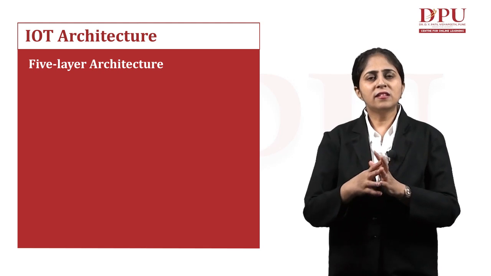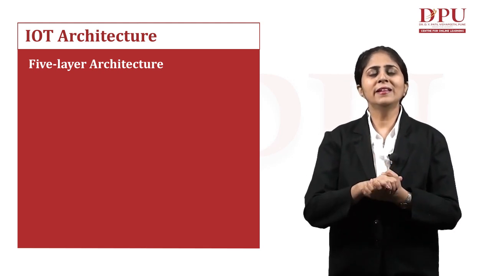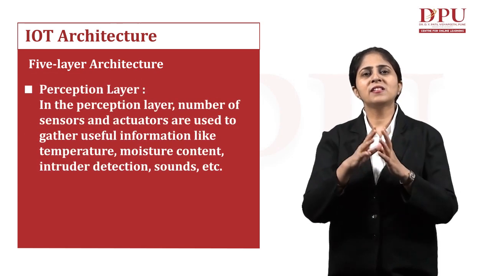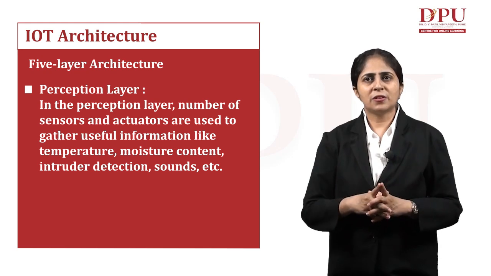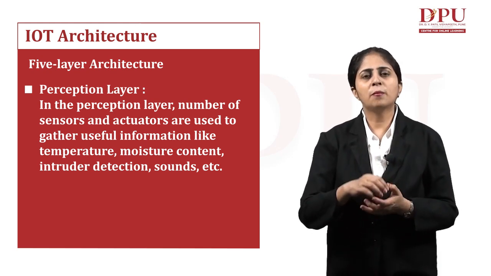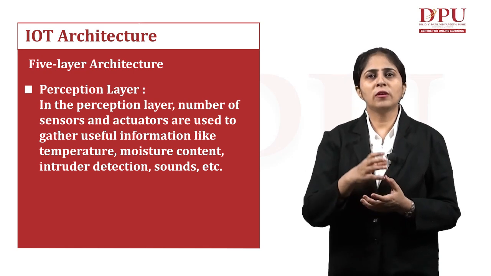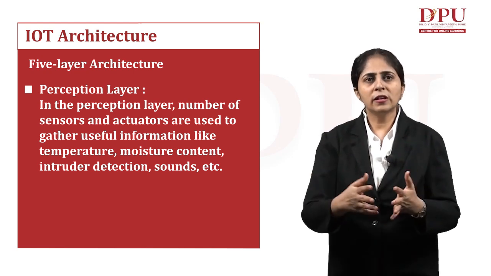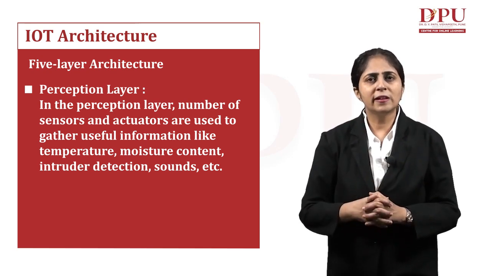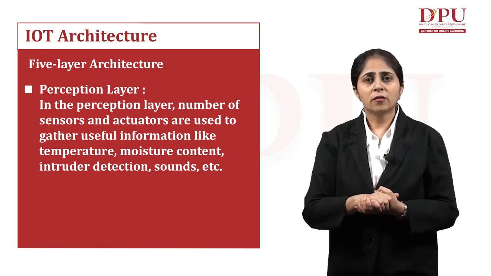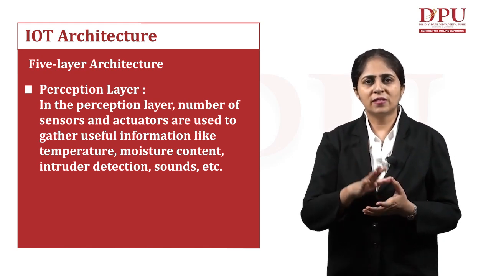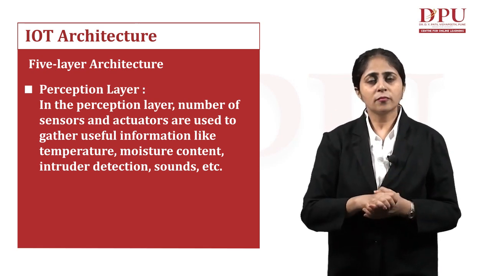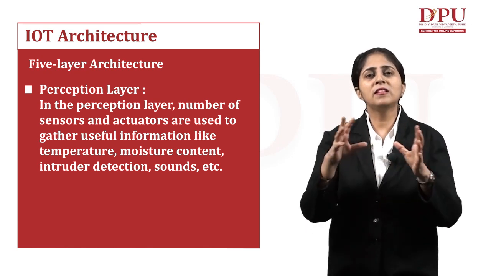Now, let us discuss these layers one by one, and what they are actually doing. The very first layer is the perception layer. In the perception layer, there are a number of sensors and actuators. They are used to gather useful information like the temperature, the moisture content, intruder detection, sounds, etc. We have the sensors, the wireless sensors, and the physical storage devices.